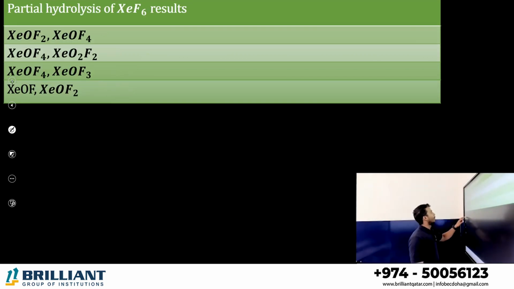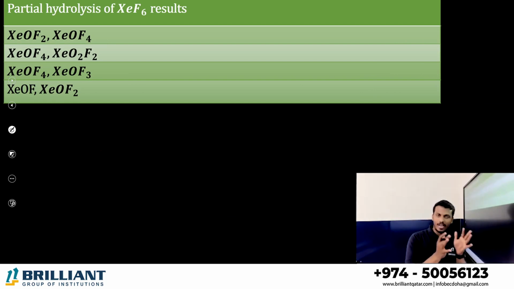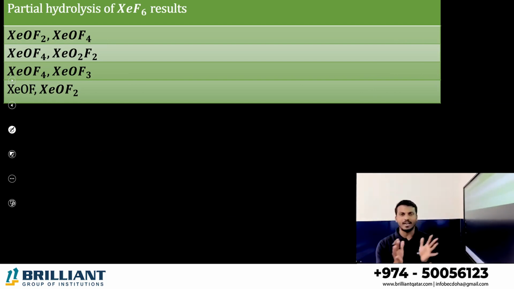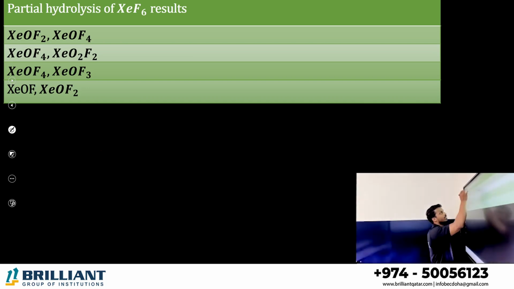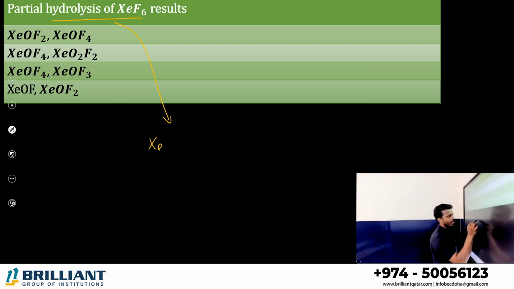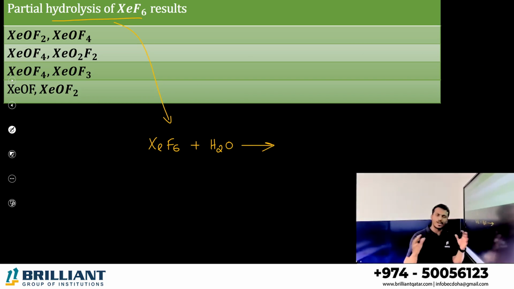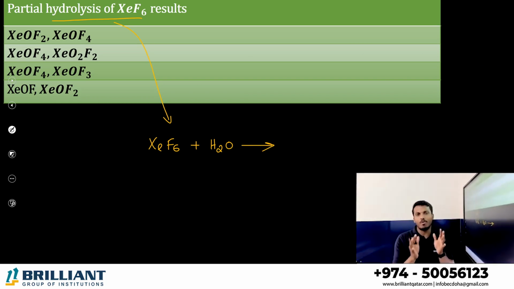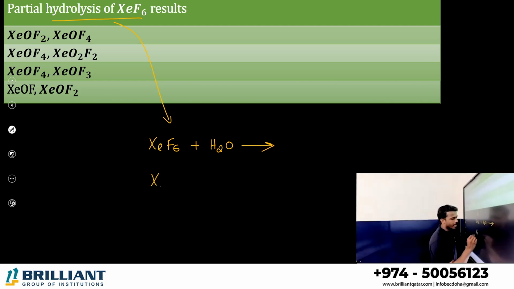Alright. Now, partial hydrolysis of XeF6 results in what? You may study two types of hydrolysis in this chapter, especially for 18th group elements: complete hydrolysis and partial hydrolysis of XeF6. Let me tell you what the partial hydrolysis of XeF6 is. Two reactions are there. XeF6 reacts with 1 water. What is the meaning of partial hydrolysis? You are limiting the amount of water. One XeF6 reacts with 1 water molecule, and XeF6 reacts with 2 water molecules.